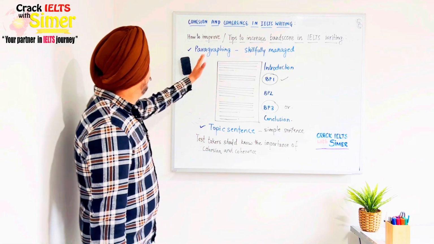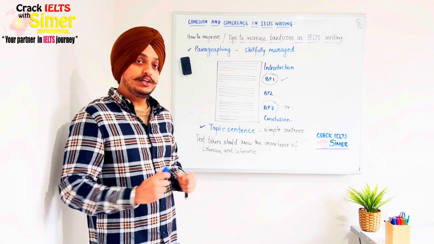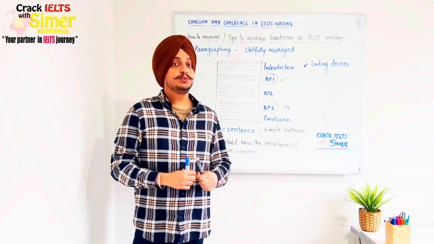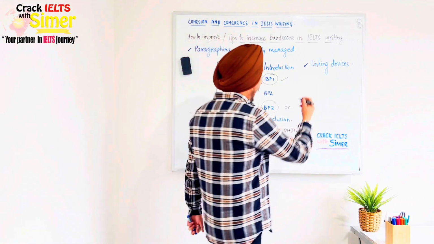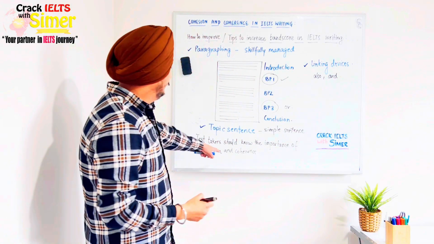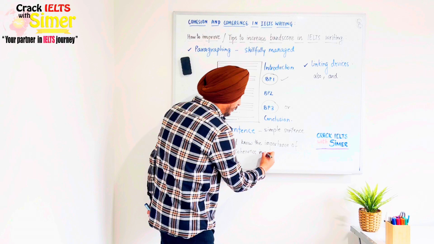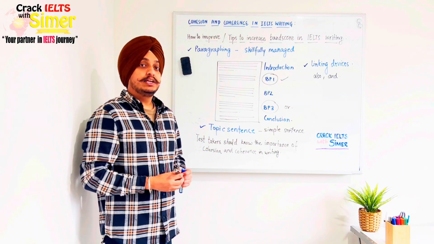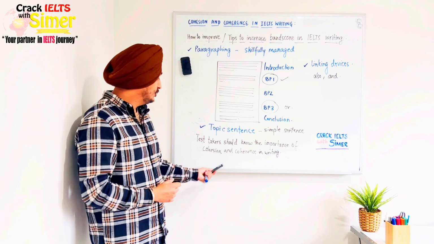Now, the next thing about managing a paragraph skillfully is that you need to have linking devices within your paragraph. These linking devices should be used naturally. My favorite linking devices are also and, as I've already talked about. So for example, test takers should know the importance of cohesion and coherence in IELTS writing. And now I'm going to explain why they should know the importance of cohesion and coherence in writing.